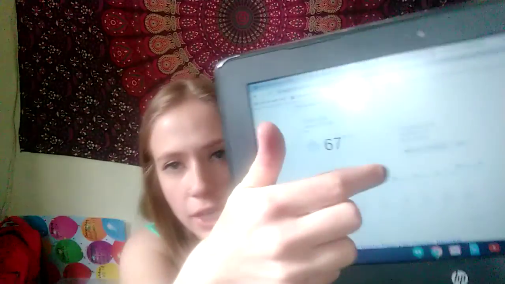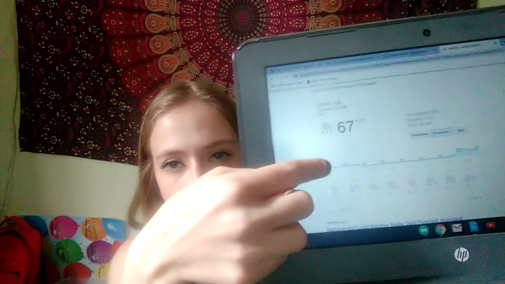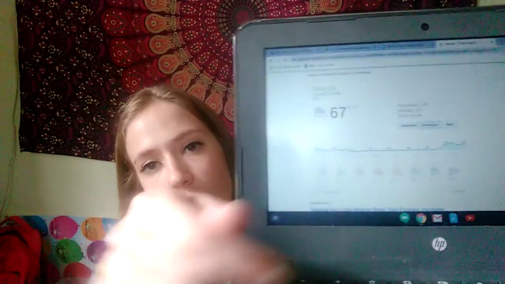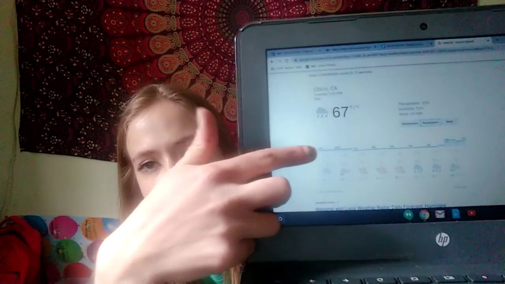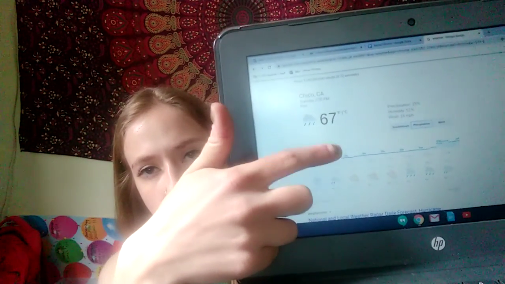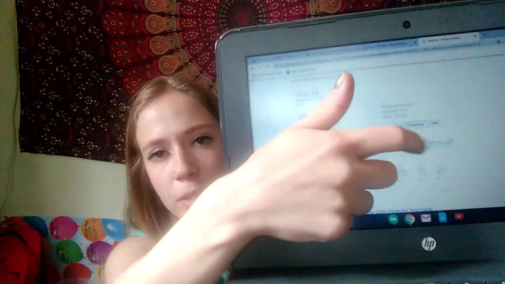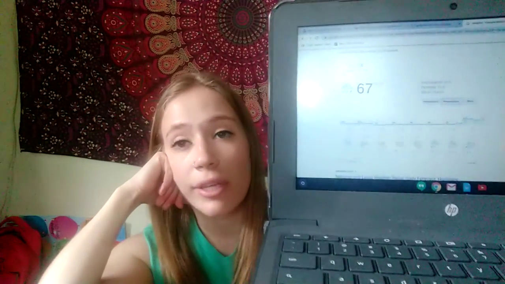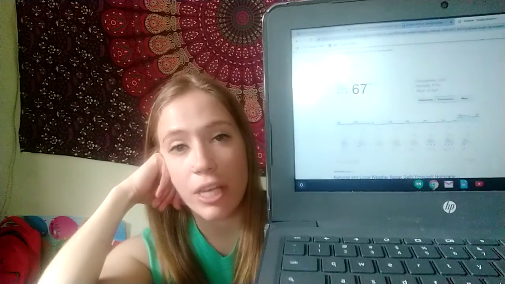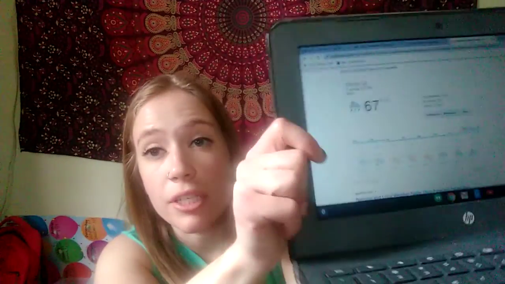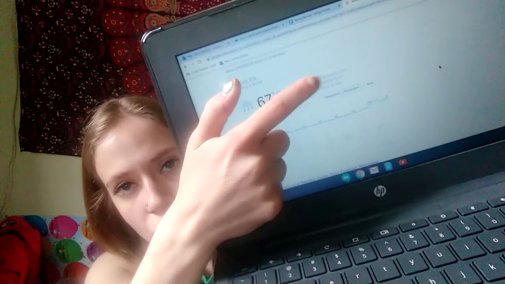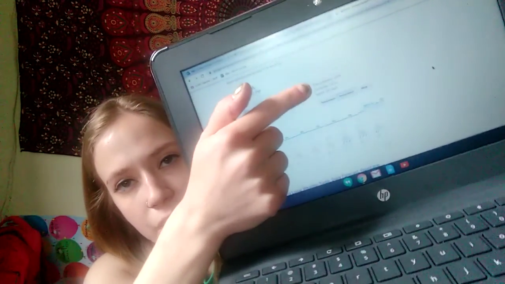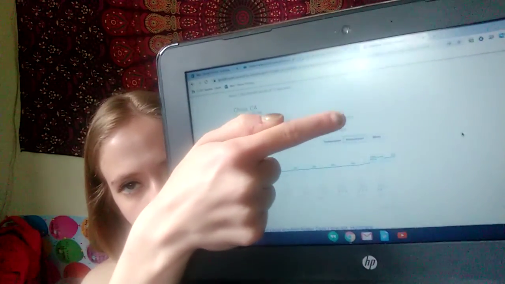Let's make a blue rectangle around precipitation right here. And look, our blue line is not as crazy as it was yesterday. So that means that we're still going to get rain because you see it's not completely stable. There's some spikes here and some spikes here. But it will not be as rainy as it was yesterday. So let's check out what percentage our average chance of rain is. So we're going to look at precipitation right up here at the top and look at what percentage it says next to precipitation.